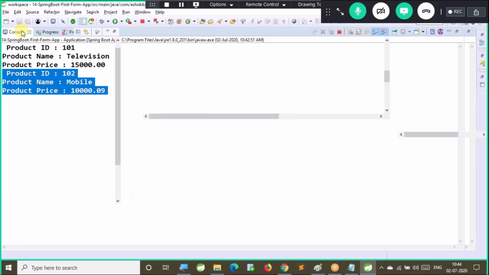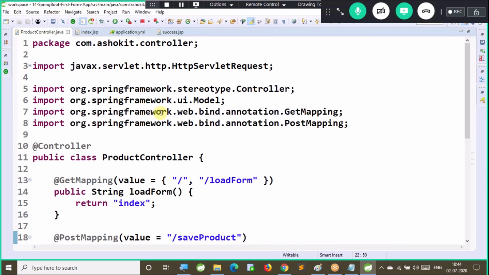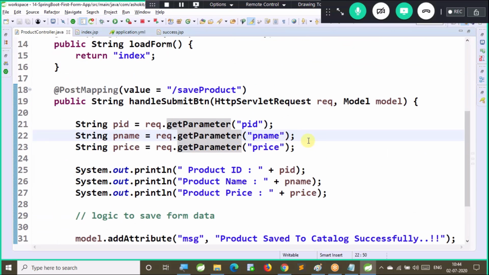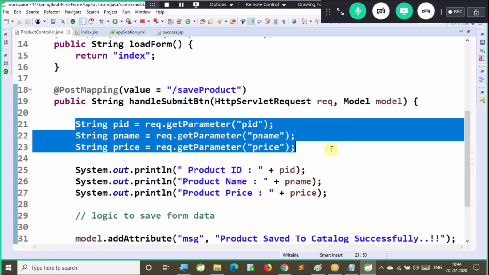We are able to develop the form. We are able to capture the data from the form. But what is the problem in this application? The problem is capturing each and every field manually by using request.getParameter. If our form contains 30 fields like this, 30 lines of code I need to write. That is one problem. What is the second problem? ID is a number, price is a double, but still I'm getting them as strings. That is the second problem.